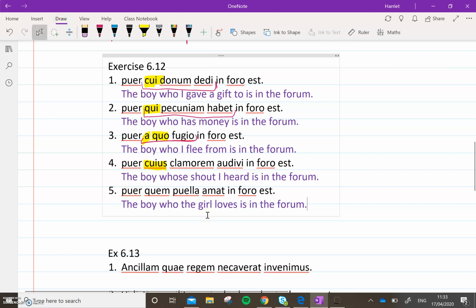So if I had given you the clues, I would have said quem is the accusative pronoun and the relative clause here is this bit. Okay, any questions, let me know.